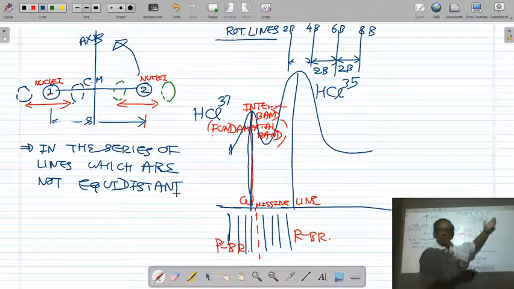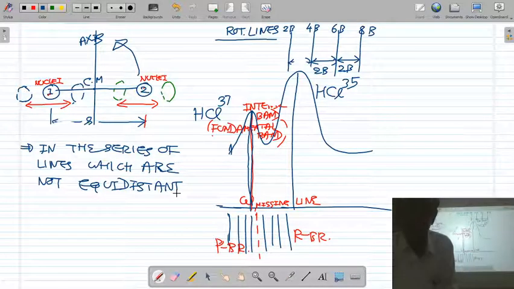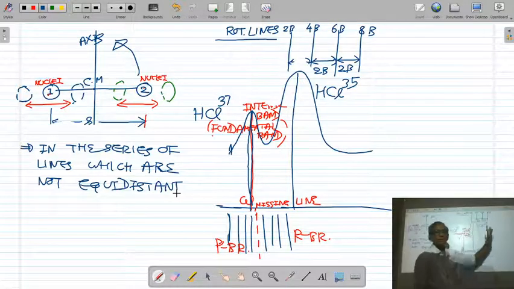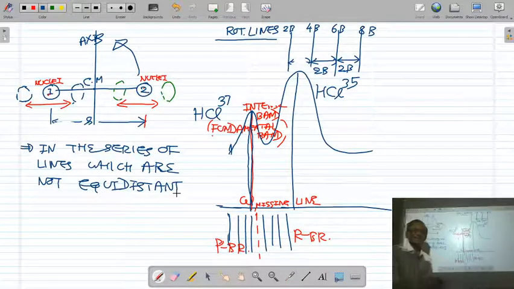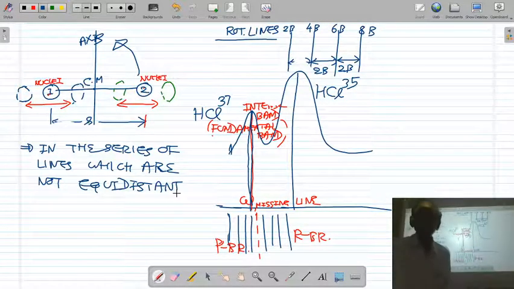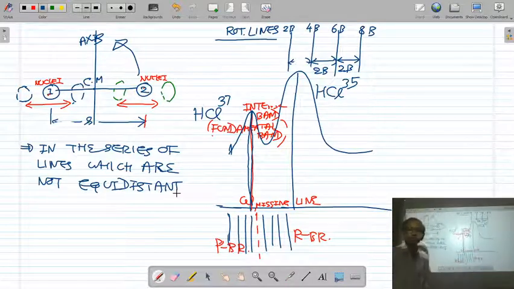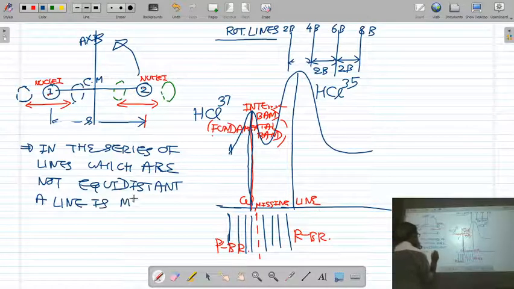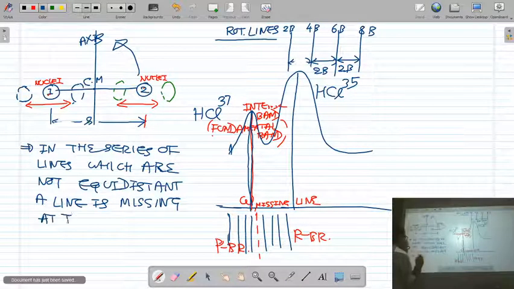See, the rotational lines are equidistant, having a constant separation between consecutive rotational lines, but the vibrational lines are not equidistant. So in the series of vibrational lines which are not equidistant, a line is missing at the center of the band. One line is missing at the center of the band.